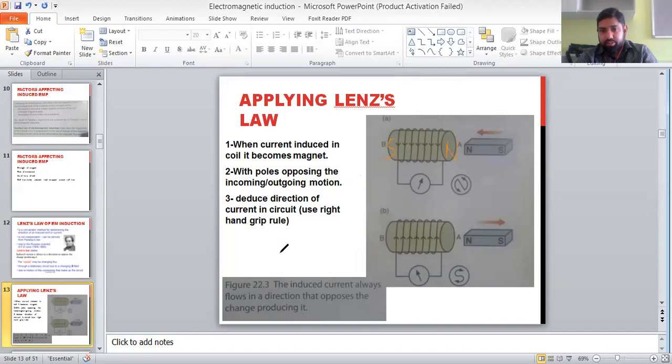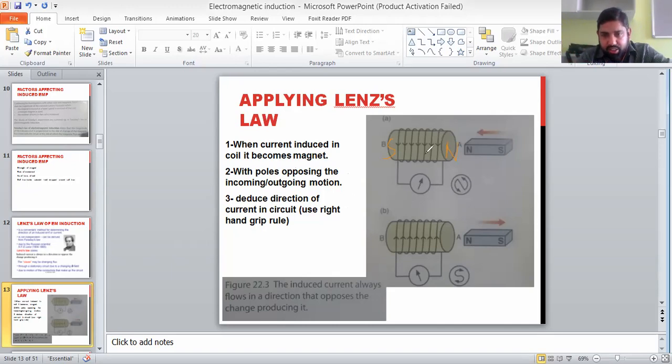So what will happen now? We can divide it in three steps. First, current is induced. Second, we can identify the poles of this electromagnet. And third, we can now deduce the direction of current in the coil. So now we can use the right hand grip rule. Thumb is pointing in the direction of north and curving of fingers is towards me.